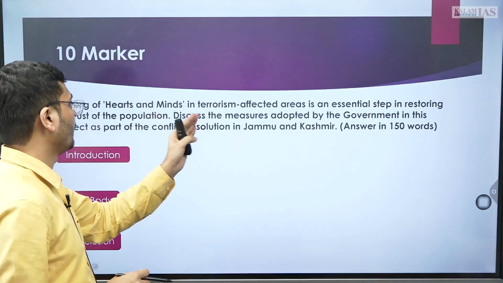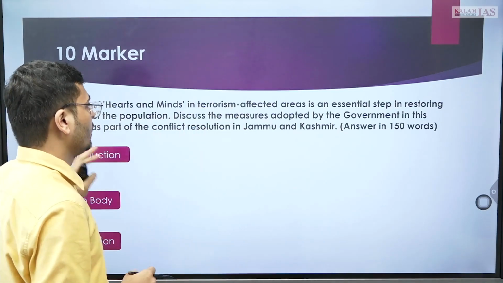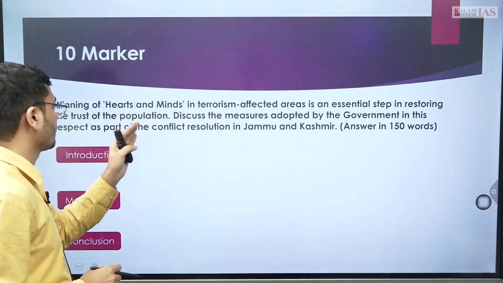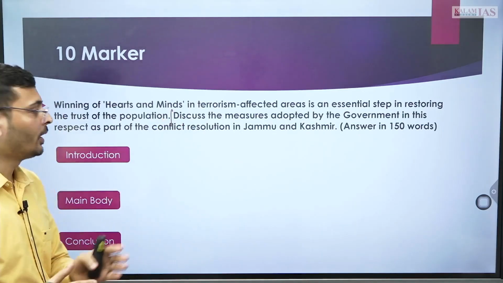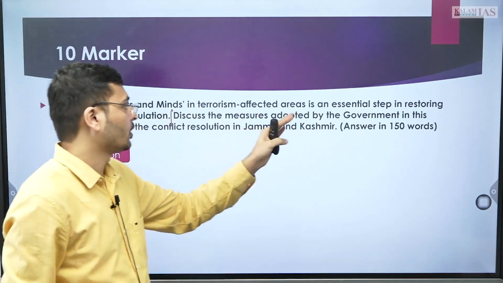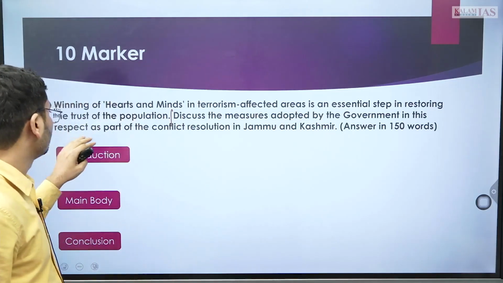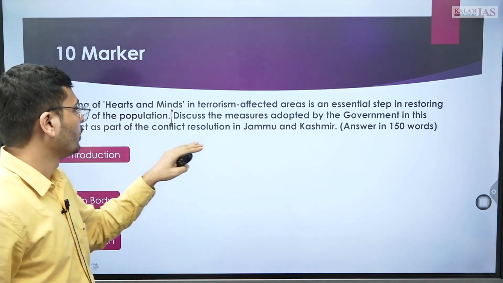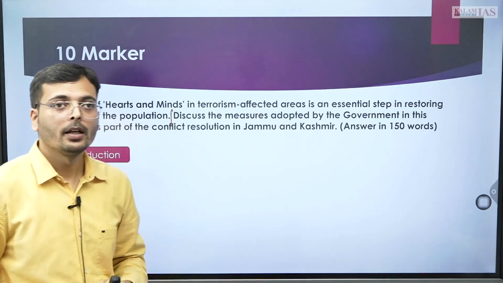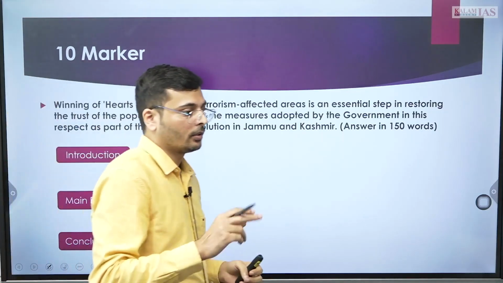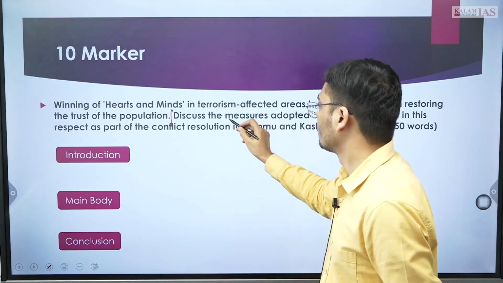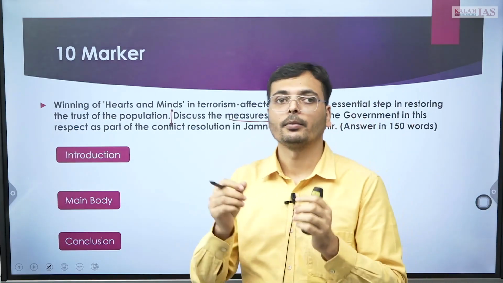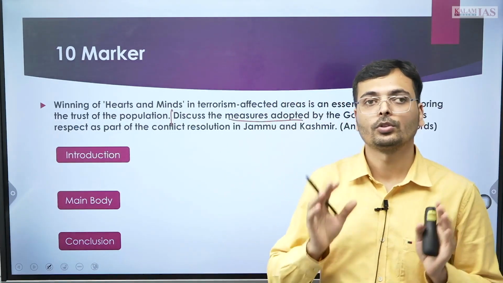Winning hearts and minds in terrorism affected areas is an essential step in restoring the trust of the population. So, this is a basic statement, and then the question is: discuss the measures adopted by the government in this respect as a part of conflict resolution in Jammu and Kashmir. Again, if you analyze the question, we will see that what has been asked is measures. This time, government measures have been asked in most of the questions.